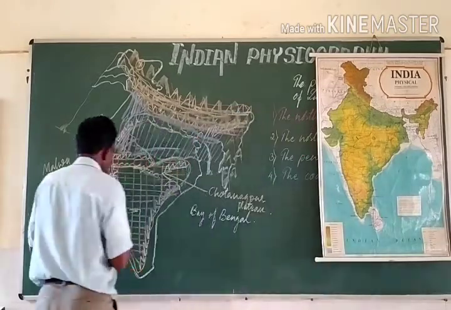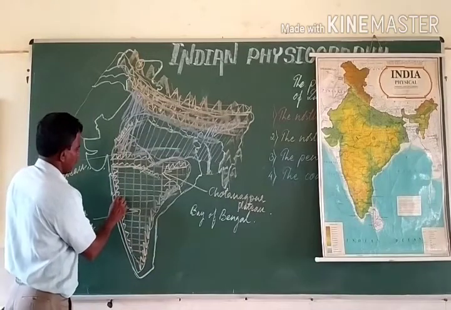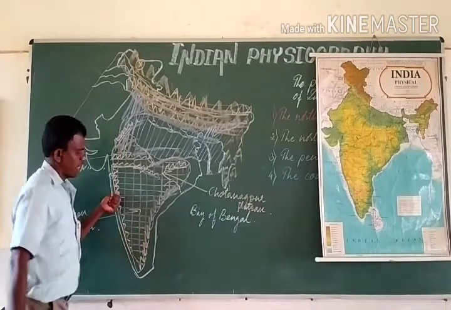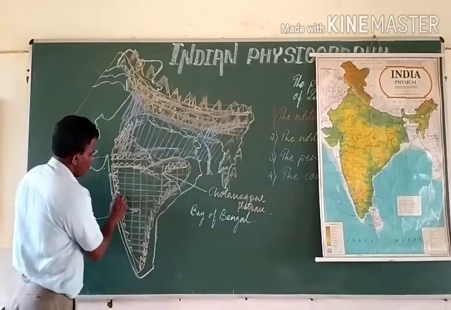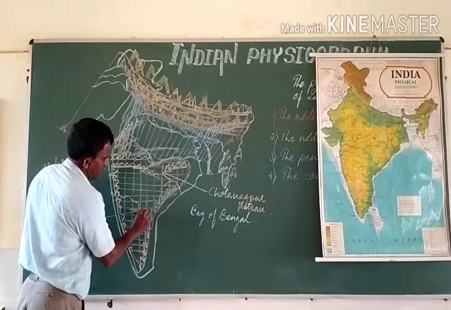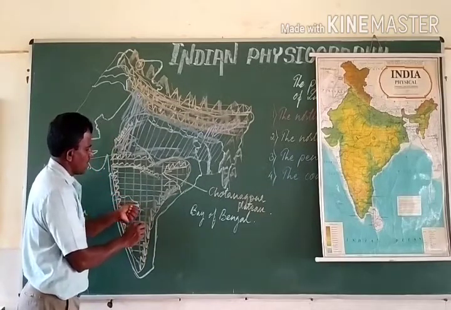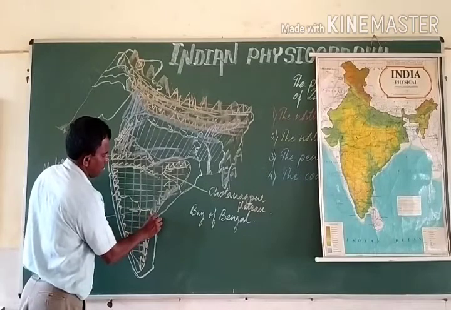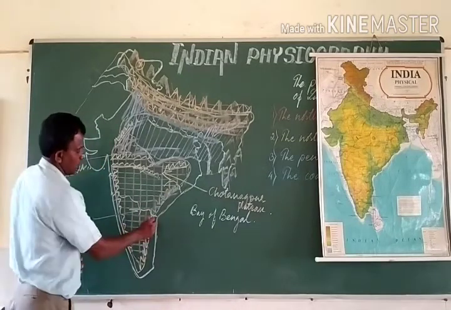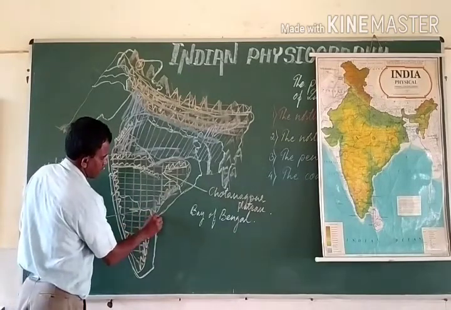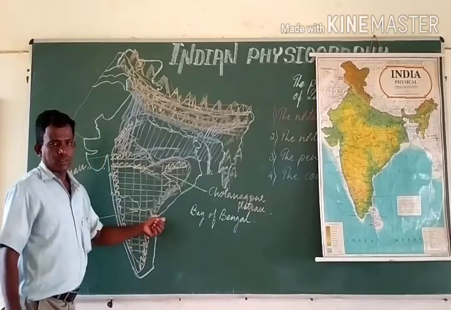The major river Krishna originates somewhere in Mahabaleshwar in Maharashtra, flows eastwards through Maharashtra, Karnataka, Telangana and Andhra Pradesh and joins the Bay of Bengal.